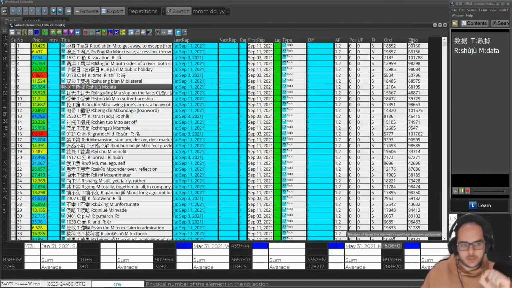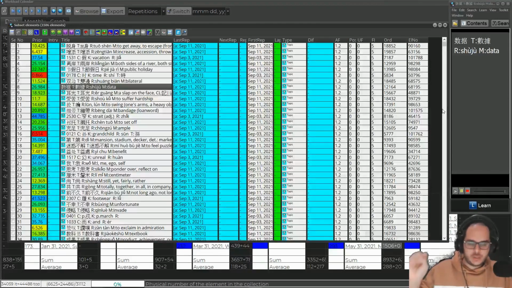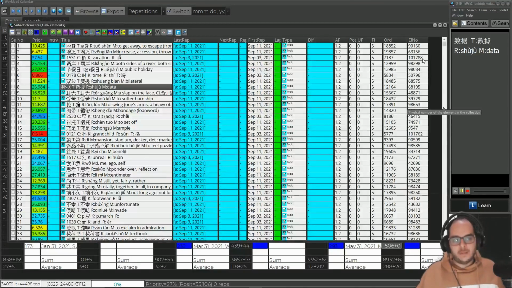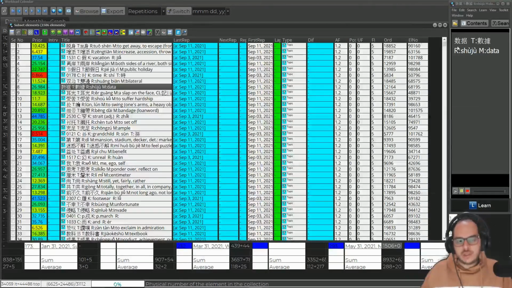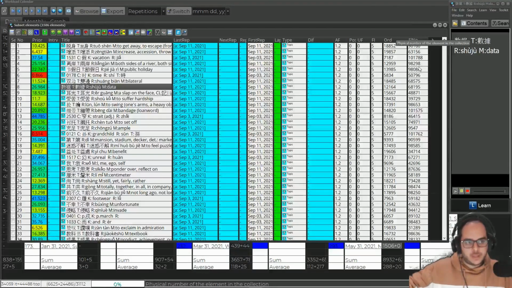So what SuperMemo is doing, I think, is just feeding, oh, this day you did those element numbers. But what happens is that if I delete elements in my collection, those element numbers become vacant. So if I import more stuff or I make extracts, anything that will generate a new element in my collection, sometimes it's reusing those vacant element numbers, and sometimes you get new element numbers.